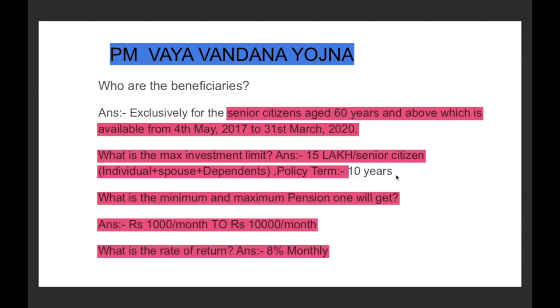Understood? Now, what is the minimum and maximum pension one will get? Obviously, it will depend on the amount of contribution one is making to the Pradhan Mantri Vaya Vandana Yojana, but one will get a minimum pension of 1000 rupees per month and a maximum pension of 10,000 per month. And what is the rate of return? Here the rate of return is 8%.